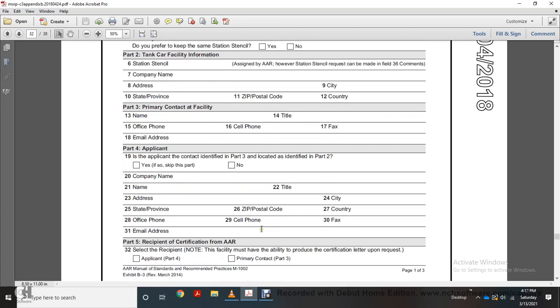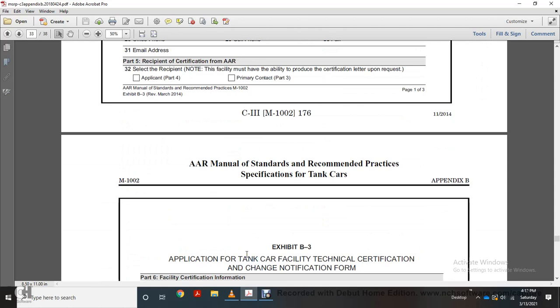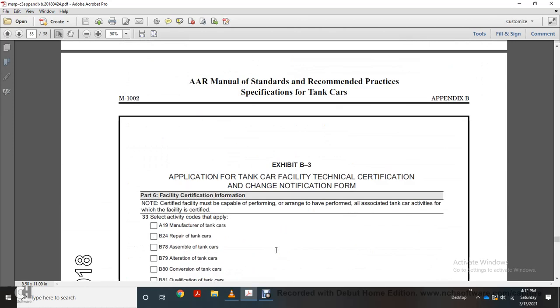Part 5, recipient certification for the AAR. Select the recipient. Note that the facility must have the ability to produce the certification letter upon request. Applicant, Part 4. Primary contact, Part 3. Alright, Exhibit B3, application for the tank car facility technical certification change and notification form.